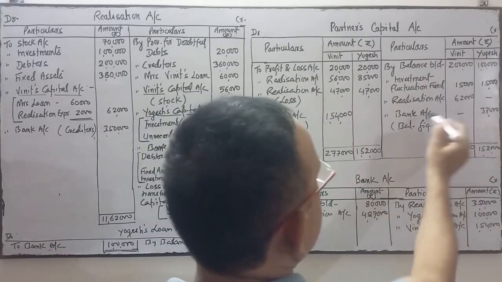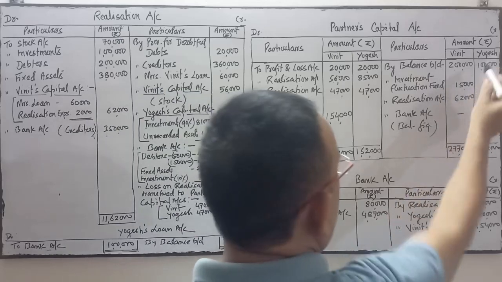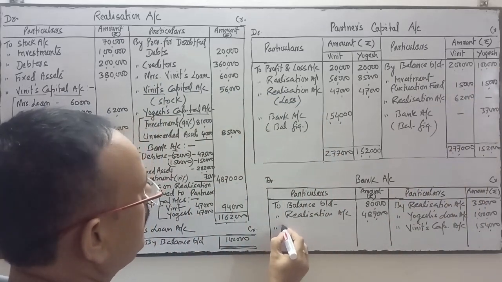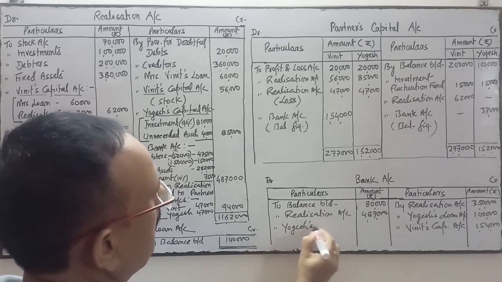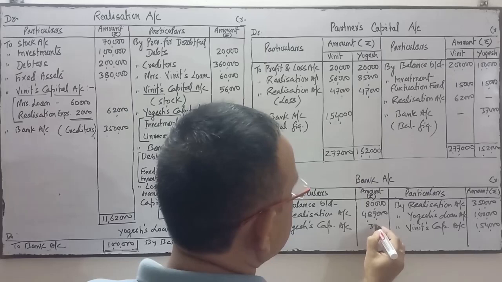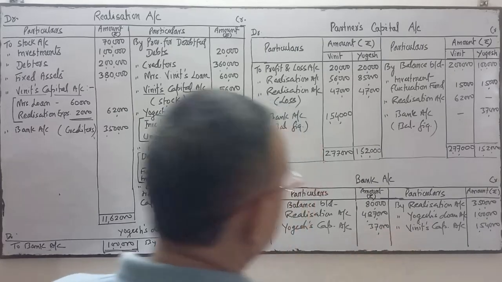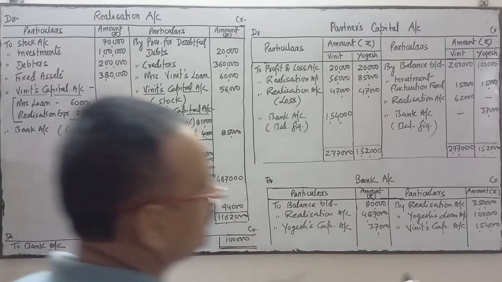Now see, the bank is here on the credit side. So the entry is bank account debit to Yogesh capital account. The amount is 37,000. So you have done all the posting related to bank. Now do the total.